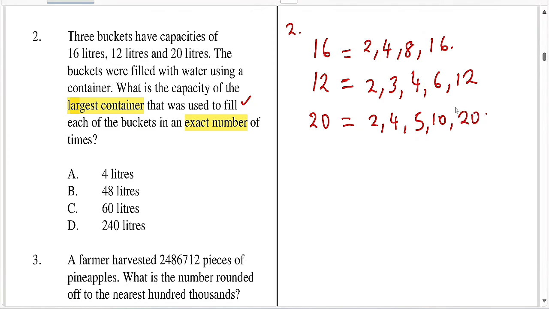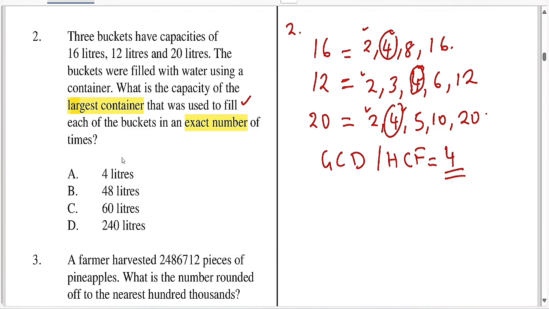Sasa ukiona GCD ni greatest common divisor ama our highest common factor, HCF. So our common factors here are just 2 and 4. Ukiona 2, 2 ziko na kuna 4, 4. But our highest is 4. So that's our highest. So our highest common factor is 4. So 4 liters.